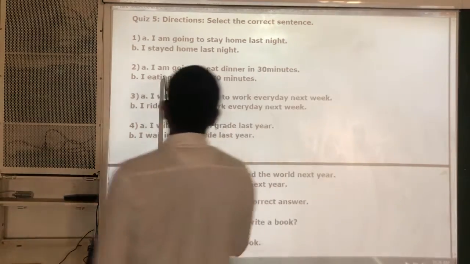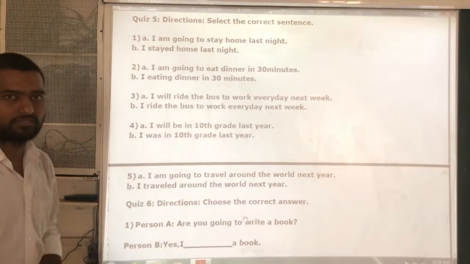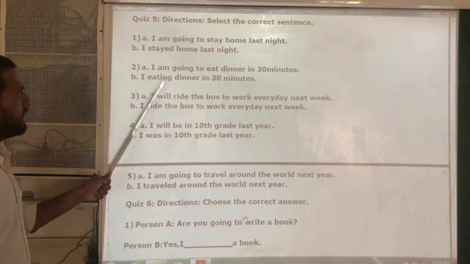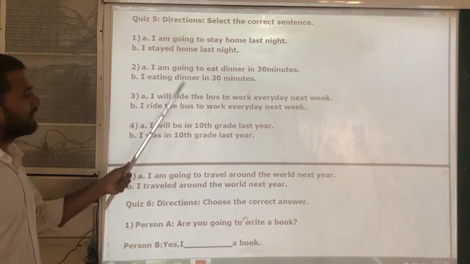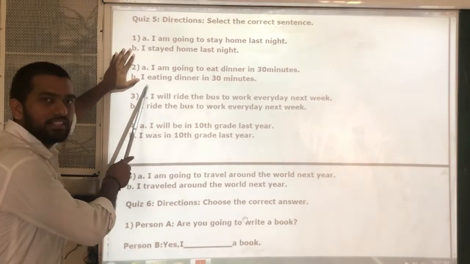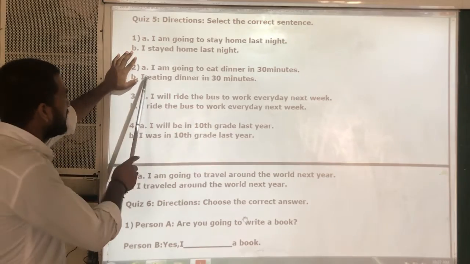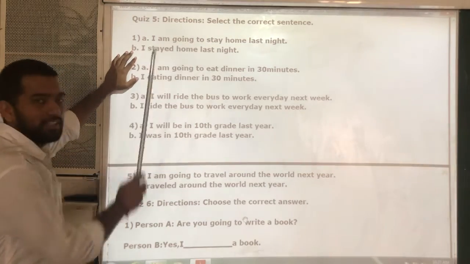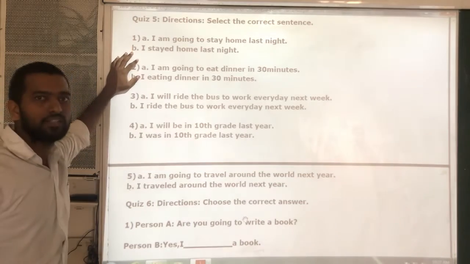Next, second. I am going to eat dinner in 30 minutes. I eating dinner in 30 minutes. See here, I eating dinner. Is there any structure like this, subject plus verb plus object? No. If we use I am eating dinner, then the grammatical structure is correct.